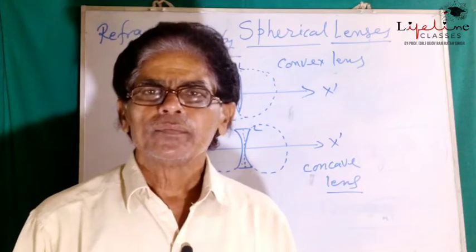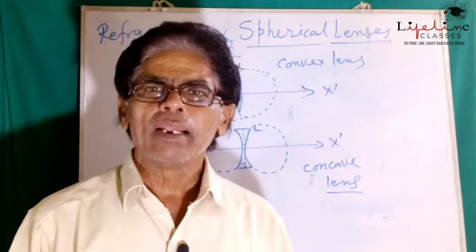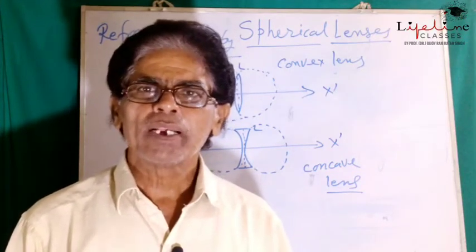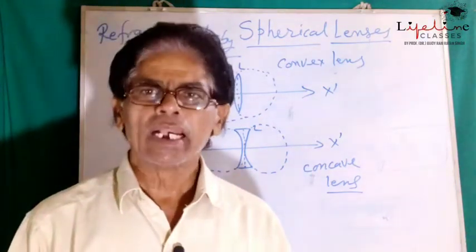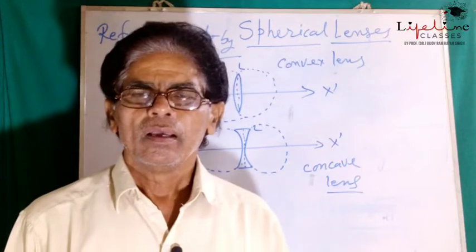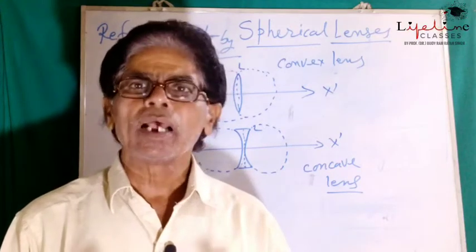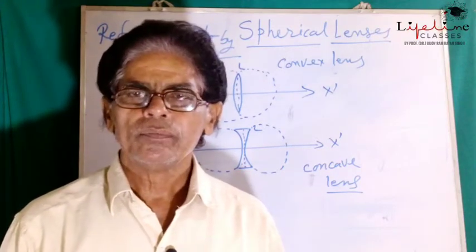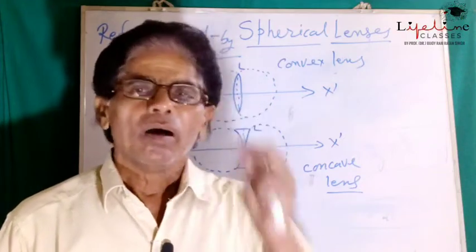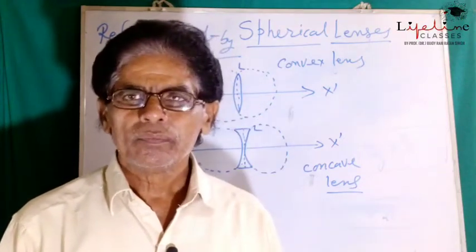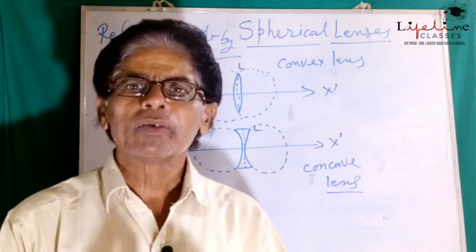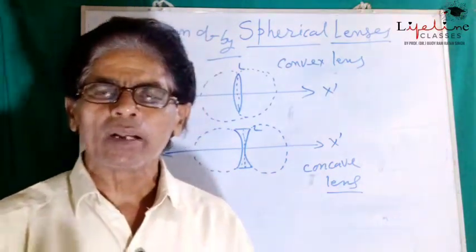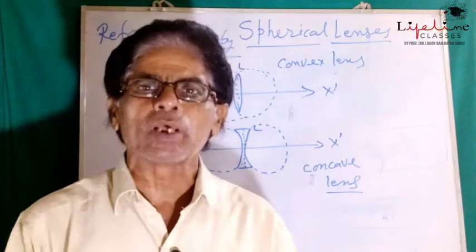Now here, the term spherical lens, what is a spherical lens or what is a lens? A lens is also a transparent medium bounded by two curved surfaces, or even a plane surface or curved, meaning bounded by two surfaces.